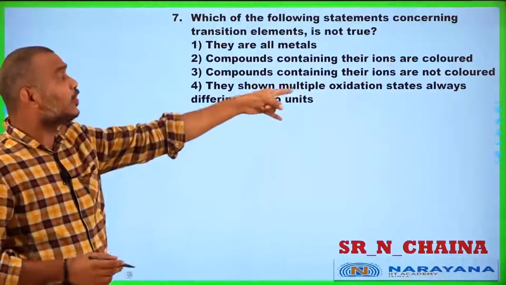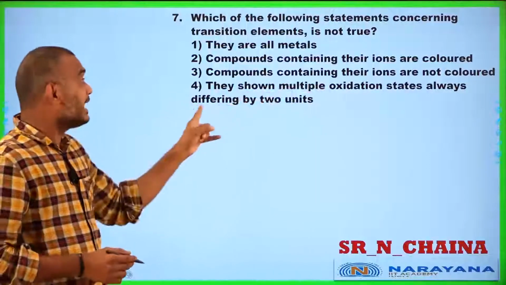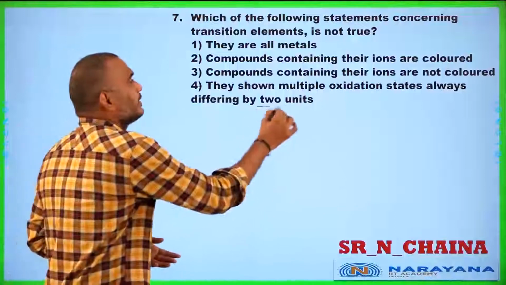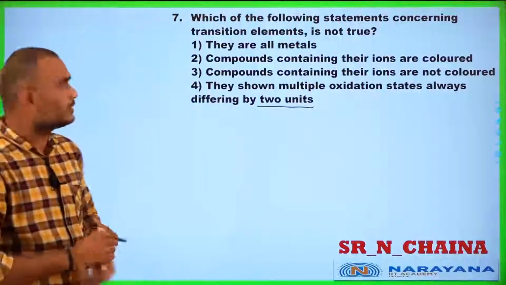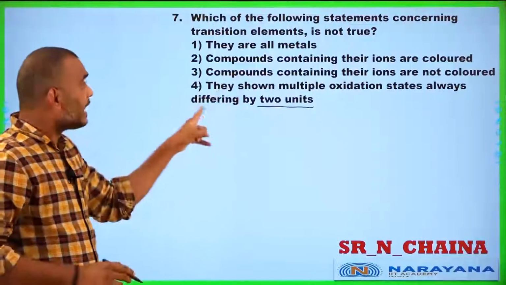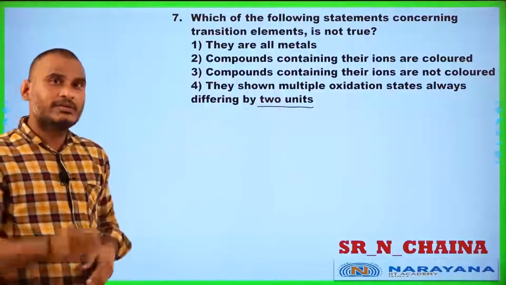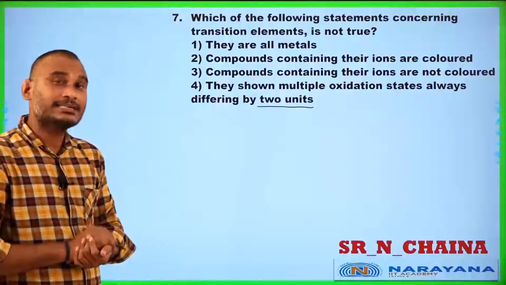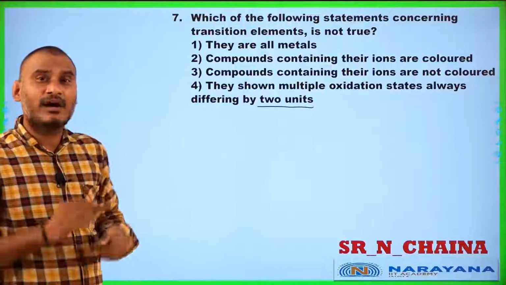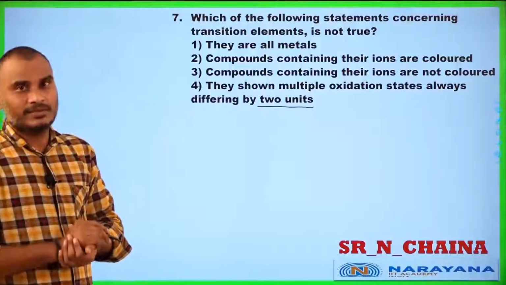And they show multiple oxidation states always differing by 2 units. Yes, student, here is the drawback in the answer. They show multiple oxidation states always differing by 2 units. That is wrong. Not like p-block elements. P-block elements differ in their oxidation state by 2. Have you remembered or not?